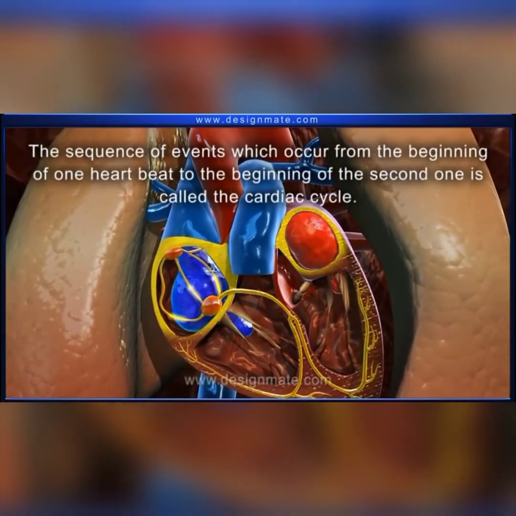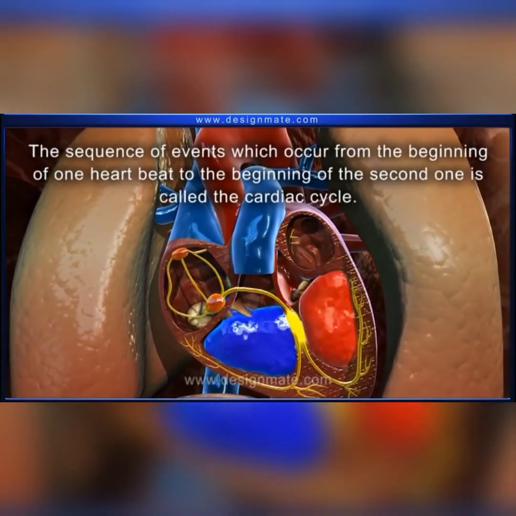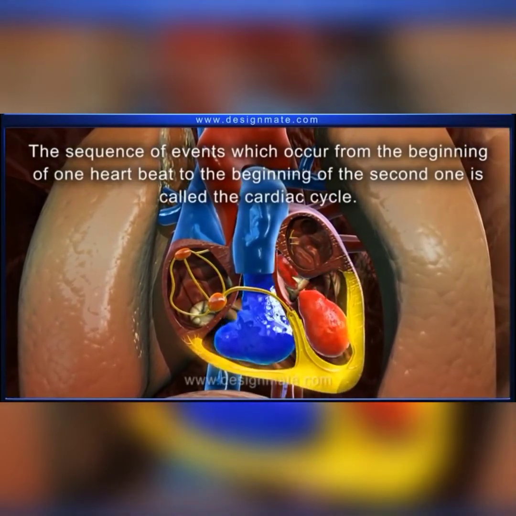This sequence of events which occurs from the beginning of one heartbeat to the beginning of the second heartbeat is called the cardiac cycle.